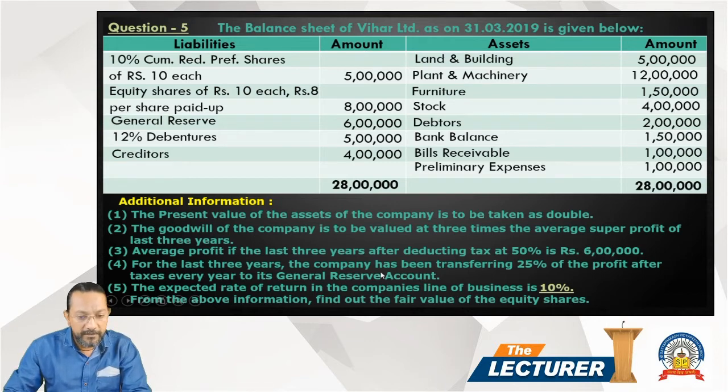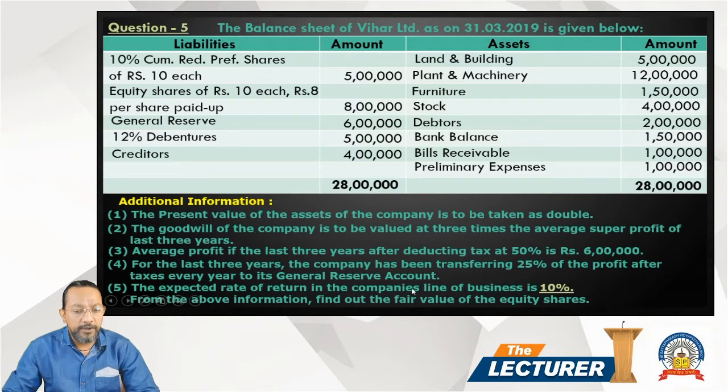For the last 3 years, the company has been transferring 25% of the profit after tax every year to its general reserve. So the company has a policy that every year it transfers 25% of the profit to general reserve. તો કંપની દર વર્ષે પ્રોફિટના 25% જનરલ રિઝર્વમાં ટ્રાન્સફર કરે છે.